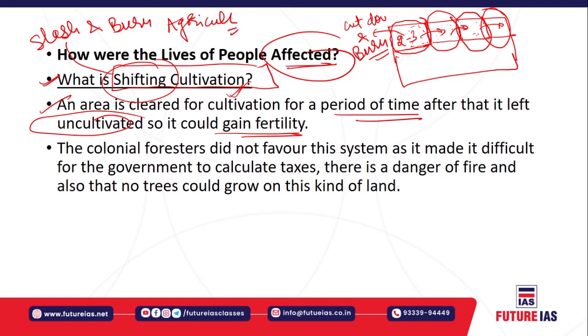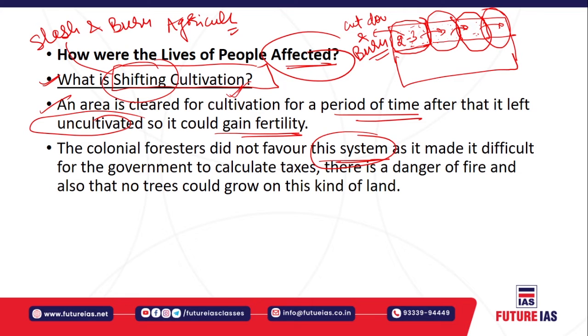Now, the colonial foresters did not favor this system. Why? First of all, in this system it is very difficult to calculate the tax, because you are shifting the land very often, after 2 to 3 years. There is also a danger of fire, because you have to cut down and burn the forest.